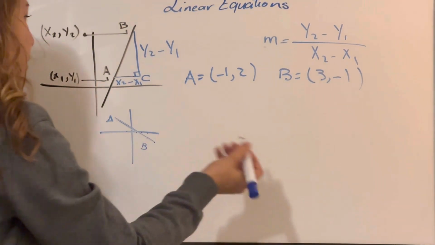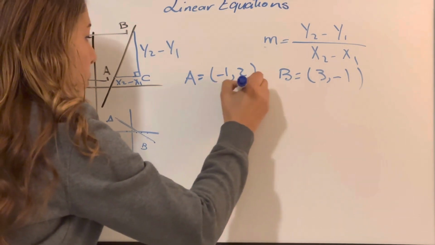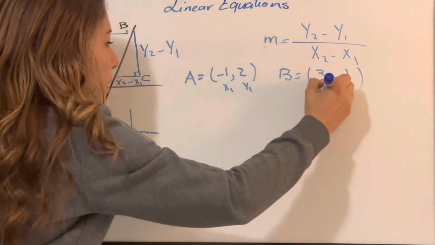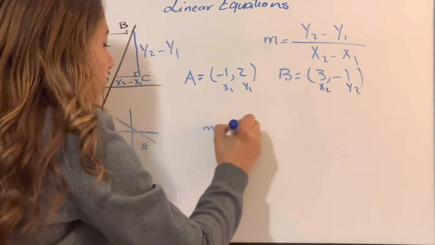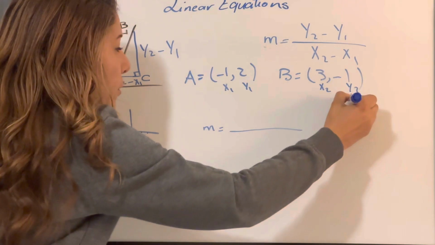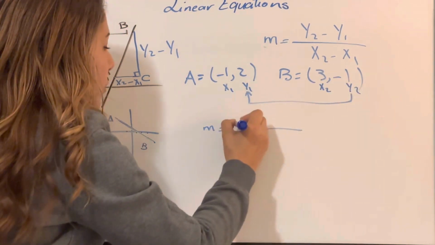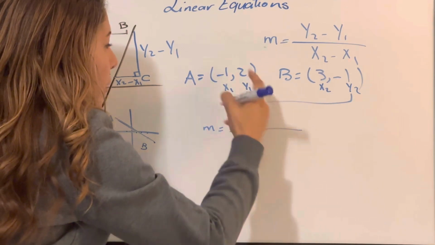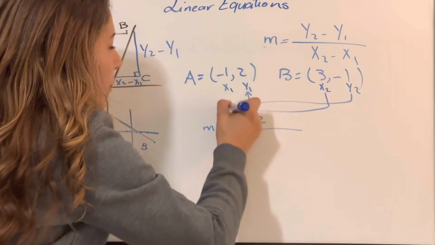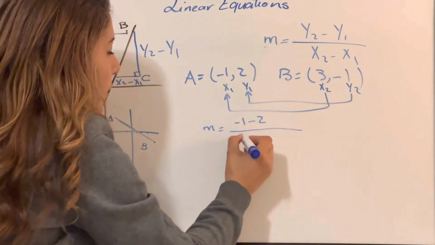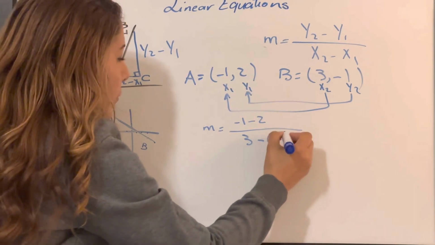Okay, let's see if it will be negative or not. Here, as we know, this is x1, y1, this is x2, y2. So m is going to be y2 minus y1. So here is minus 1 minus 2. Then x2 minus x1. x2 is 3 minus x1 which is minus 1.